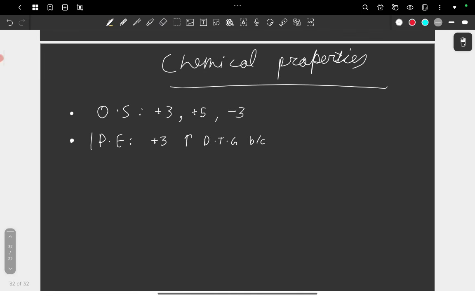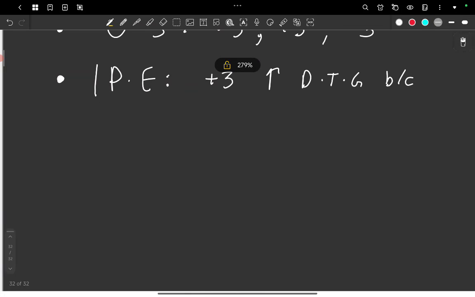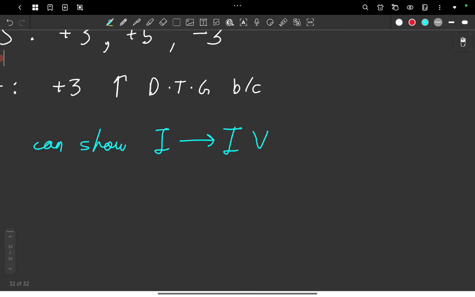Now coming to the next point, nitrogen and phosphorus can also show all oxidation states from +1 through +4 with oxygen.